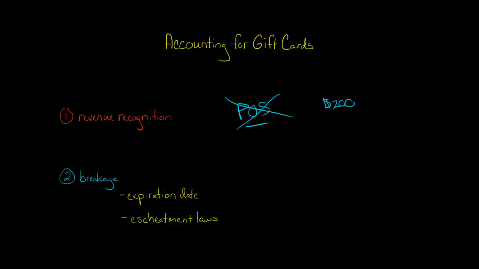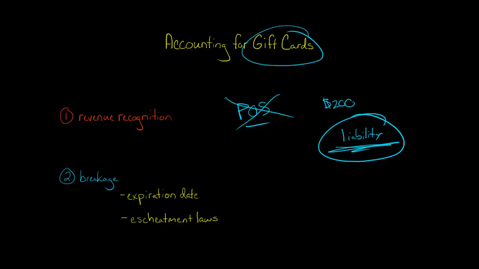And the reason is that that person has not redeemed the gift card yet. At some point, they give it to a family member, and then that person comes in a month later and says, hey, I want some of that merchandise. And then the store is obligated to give that merchandise. So when the store initially receives the $200 cash for the gift card, they're actually going to recognize a liability. So they're going to debit cash and they're going to credit a liability to show that they have an obligation at some point in the future to provide goods or services to the person holding the gift card.